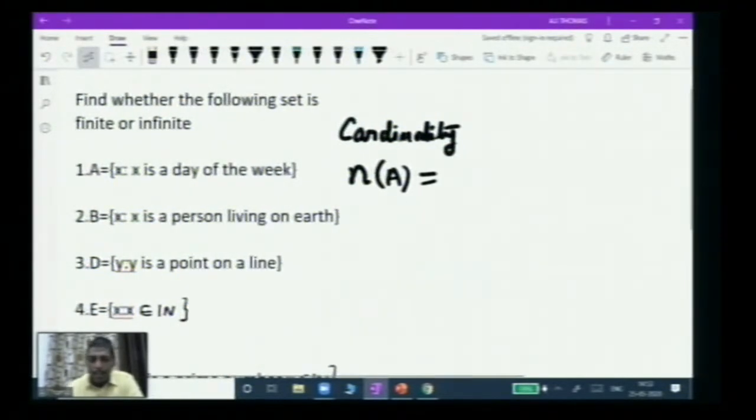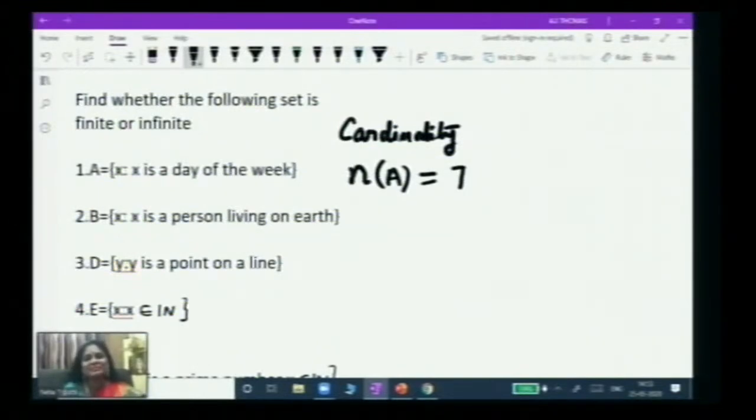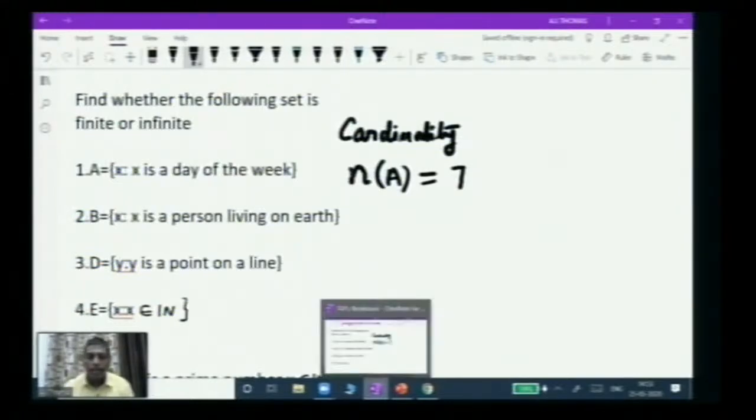In this particular example, the number of elements for this set is 7, because there are 7 days in the week. So if you can come out with a natural number, no matter how large that number is, that will be a finite set. So this is an example of a finite set.